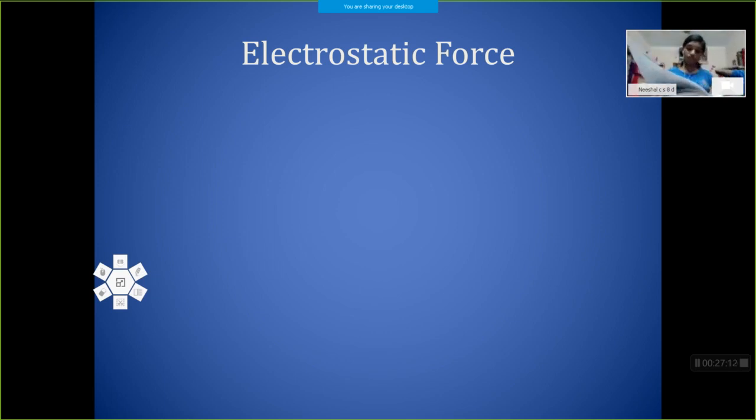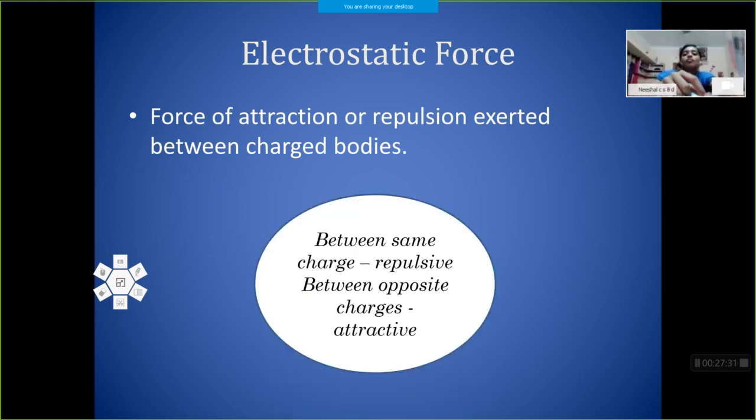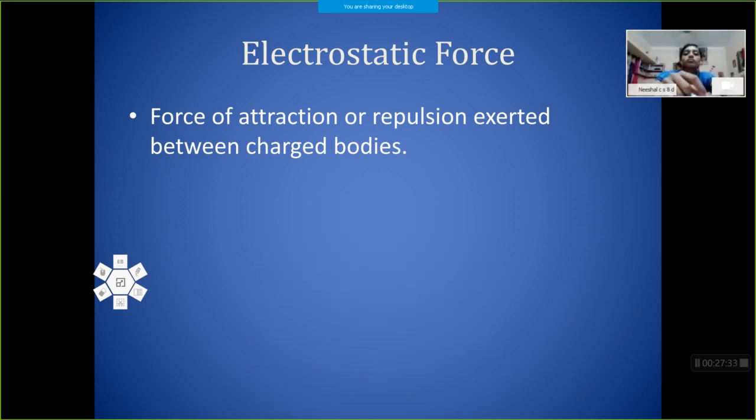This charge can apply some kind of force, and this force is called the electrostatic force. The force of attraction or repulsion exerted between two charged bodies is called the electrostatic force. Here you can see, when we rub a straw with paper, what will happen?